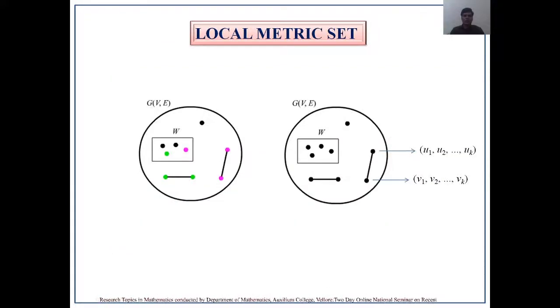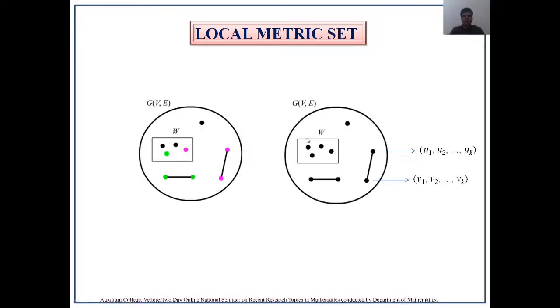Now let me try to explain using these diagrams. Consider a graph G consisting of some vertices. If you choose any two vertices which are adjacent, there should be at least one vertex in the set W which resolves these two vertices. That means the distance between this vertex and the chosen vertex, and the distance between this vertex and the other chosen vertex, should be different. Similarly, if you choose another two adjacent vertices, there should be at least one vertex in the set W which resolves these two vertices. It is true for every pair of adjacent vertices. If it is so, then we can say this W is a local metric set.